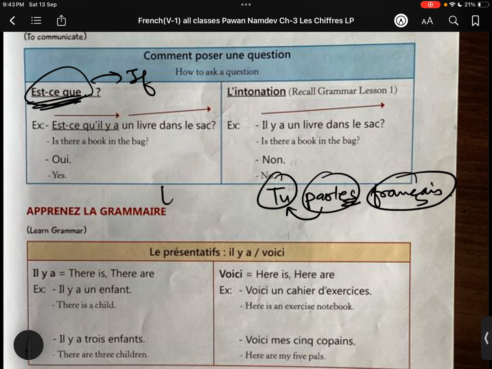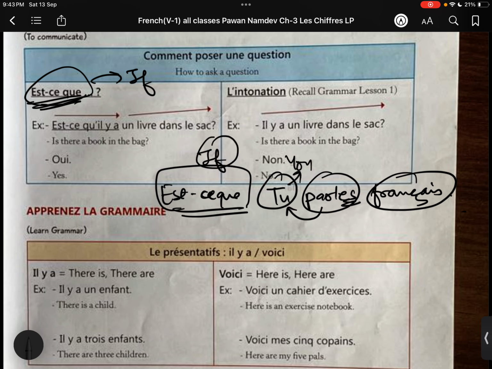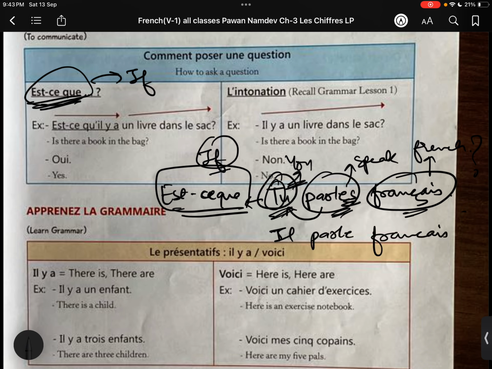Tu parles français. Now if I just use est-ce que before it, what does it mean now? If you speak French, if you speak French, it becomes a question. Then very easy, just use est-ce que before any sentence. Here, if there is a vowel, for example il, if there is a vowel, we have the pronoun il parle français, il parle, he speaks French.